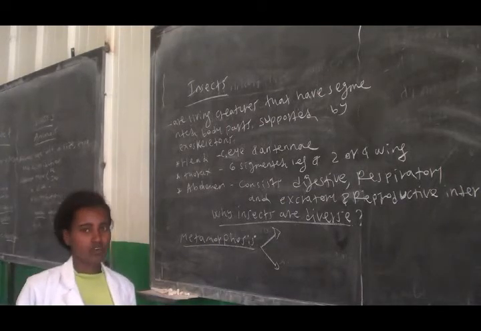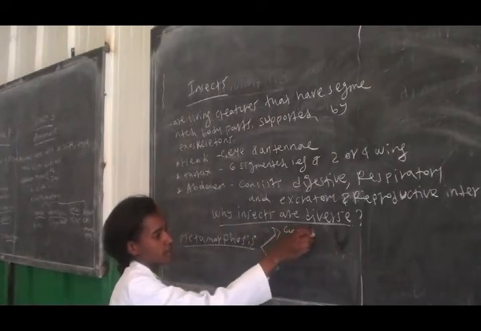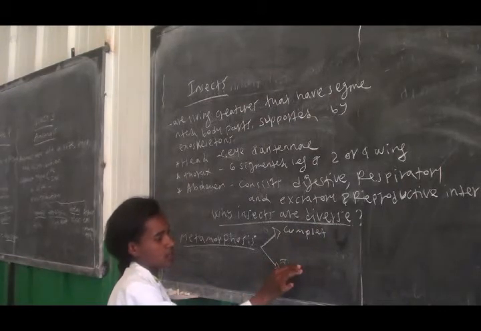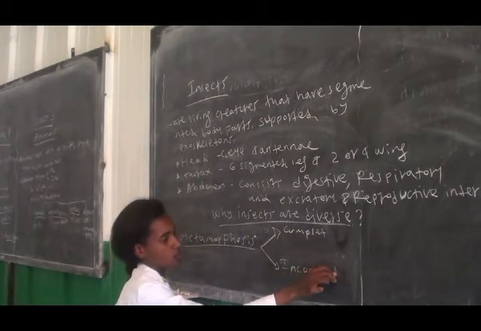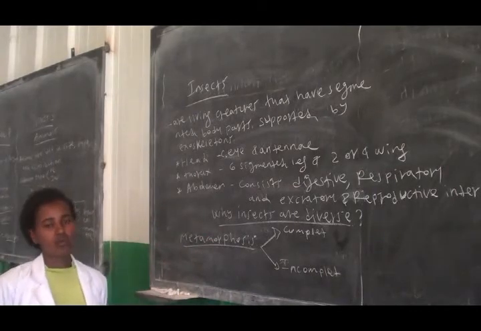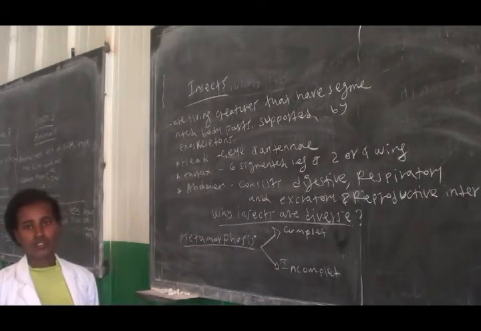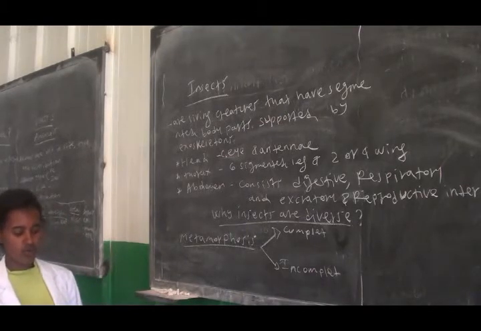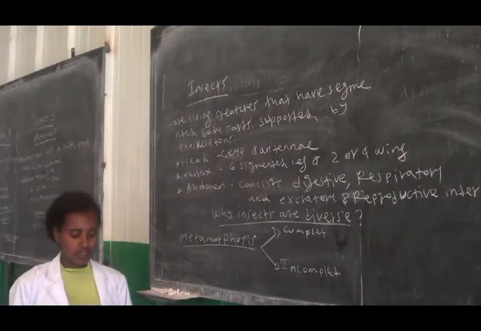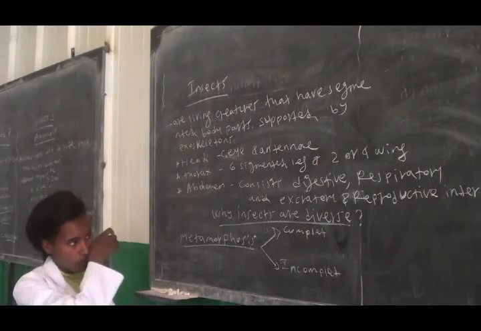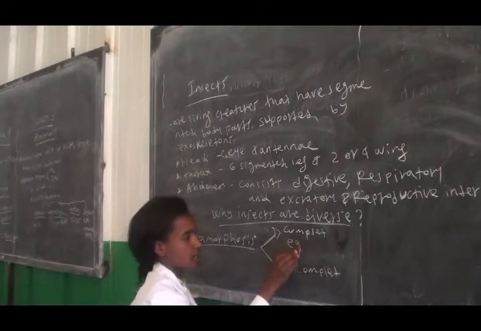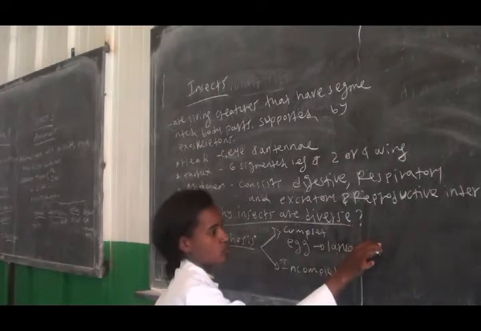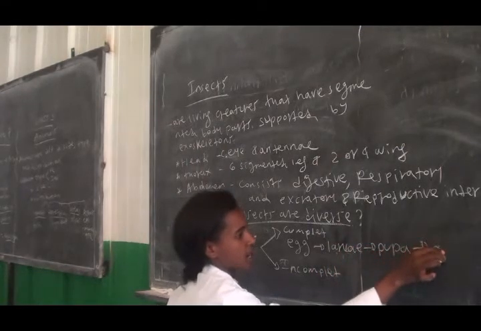There are 2 types of metamorphosis: complete metamorphosis and incomplete metamorphosis. Complete metamorphosis means the total form of their body is changed. It is a total change of body, which consists of 4 stages. These stages are egg, larva, pupa, and adult.